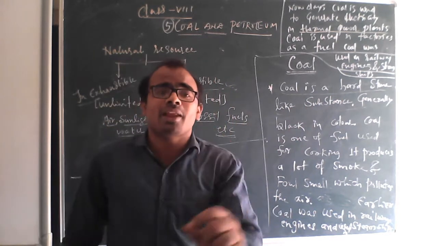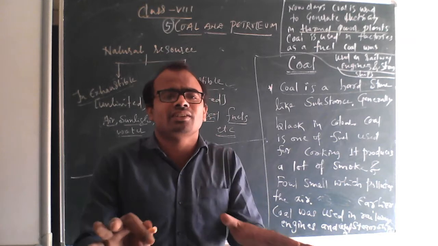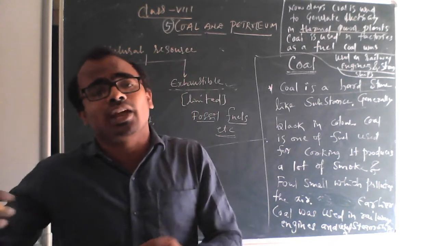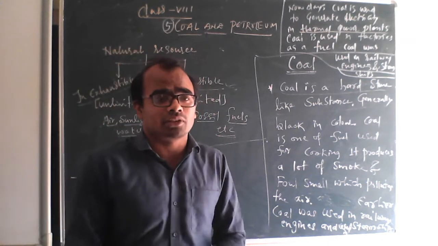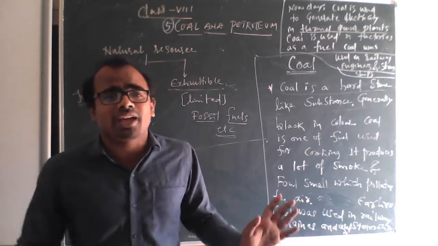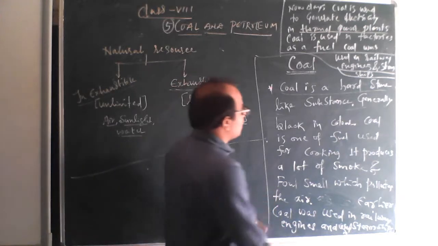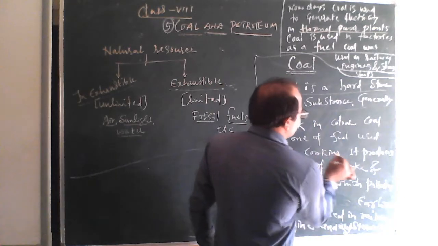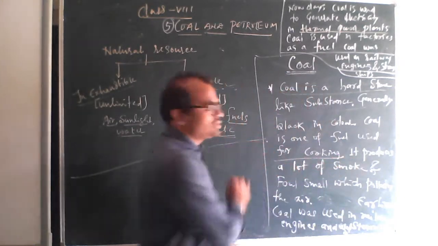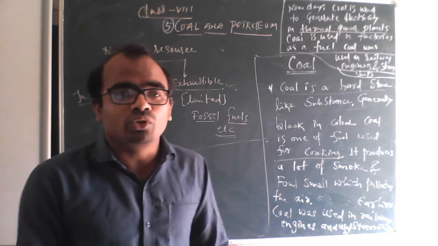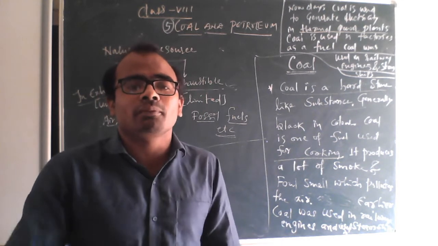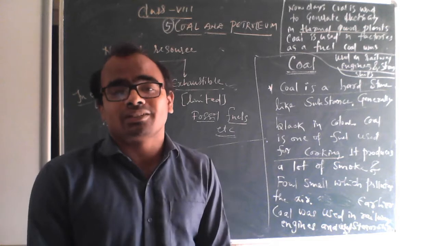It is generally black in color. When you find it, it is generally black in color. If you apply it to any reaction or other things, the color may change. But maximum times it is black in color. And it is one of the fuel used for cooking. So we use it for cooking. Food ready ಮಾಡಬೇಕಂದ್ರ cooking purpose coal ಅನ್ನ use ಮಾಡ್ತಾರ.